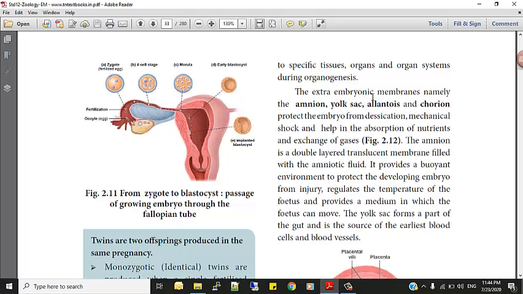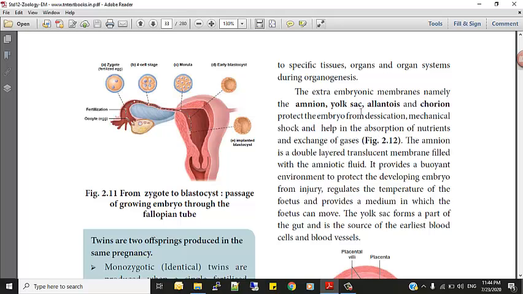The extra embryonic membrane, namely amnion, yolk sac, allantois and chorion, are the extra membranes present along with the embryo. They protect the embryo from desiccation, desiccation means drying up, and from mechanical shock, and help in absorption of nutrients and exchange of gases. So these are all around the baby.